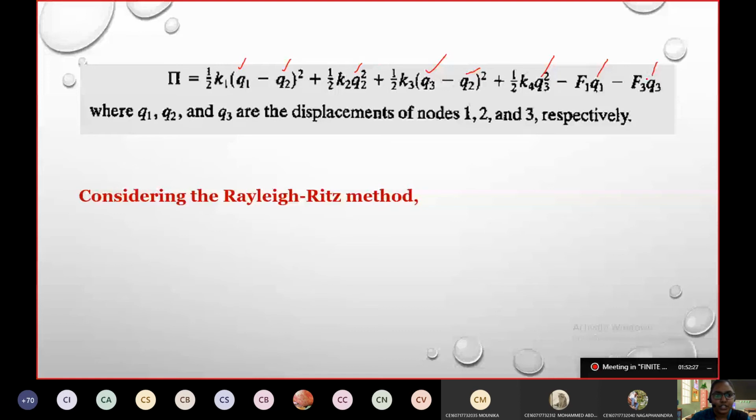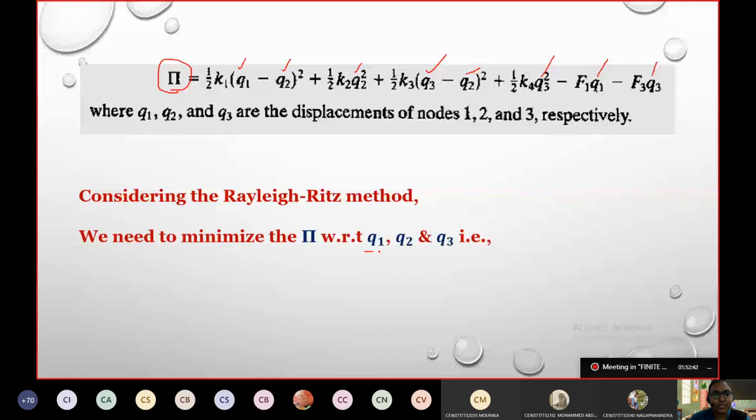Our potential energy equation is a function of displacements at specific nodes. So we need to minimize that pi with respect to the displacements at individual nodes.